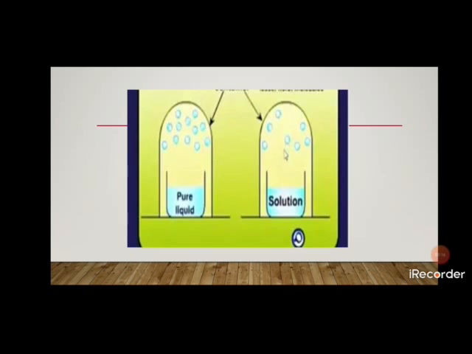Let us compare this with a solution that contains non-volatile components. The vapor pressure of a pure liquid is greater than the vapor pressure produced by the solution containing non-volatile components.